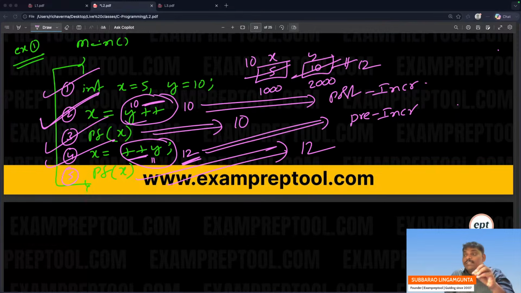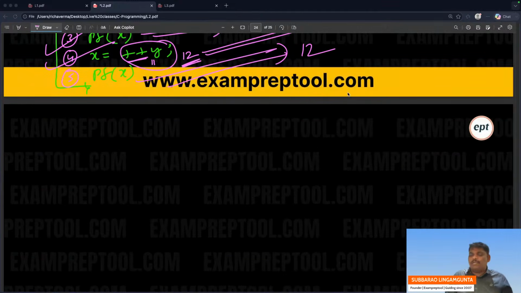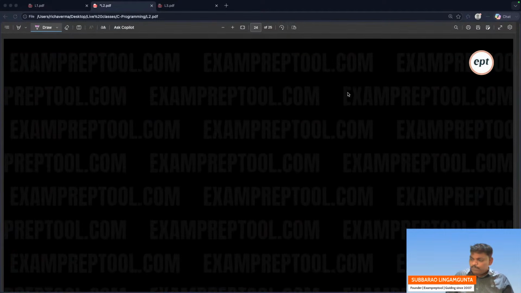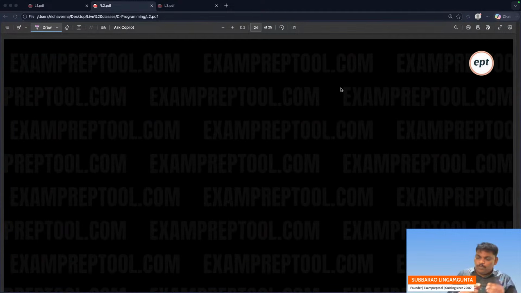So that is the reason most important practice is needed. If you do more practice, you may not do this mistake. In the similar way, post incrementation, pre-incrementation, post decrementation, pre-decrementation. So take one more problem. Example 2.